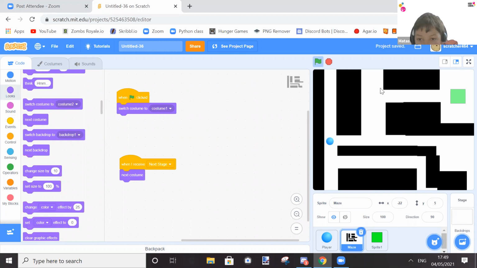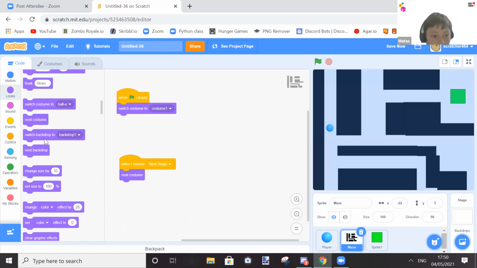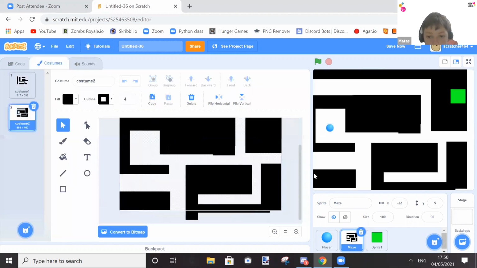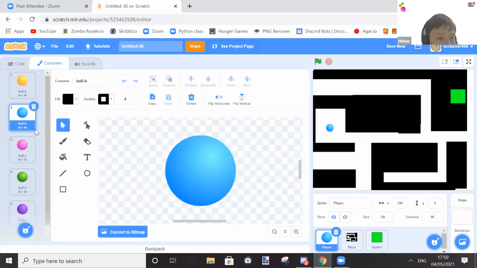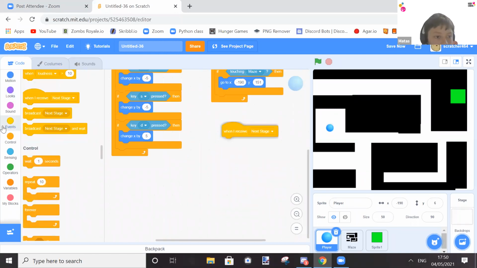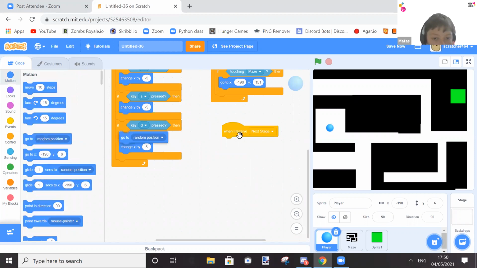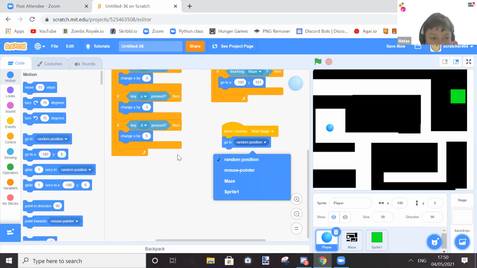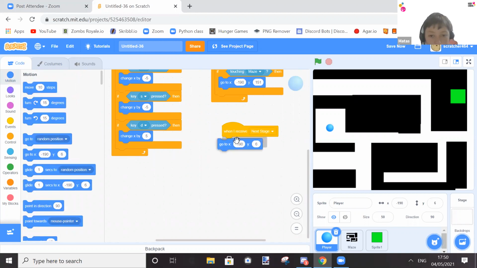So now let's go over here, up here, and through here. And then as you can see, oh wait, okay, I know why. It's because in costume 2, our character spawns there, but there's a wall there. So what we're going to want to do, go to costume 2, and then when I receive next stage, motion, it'll go to that area.